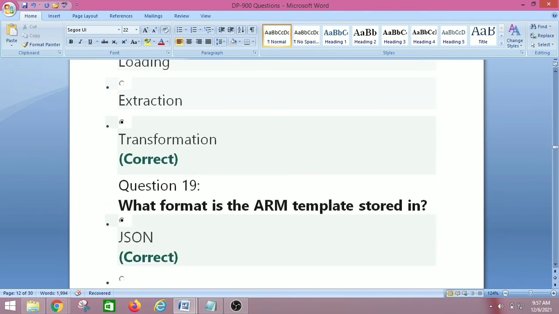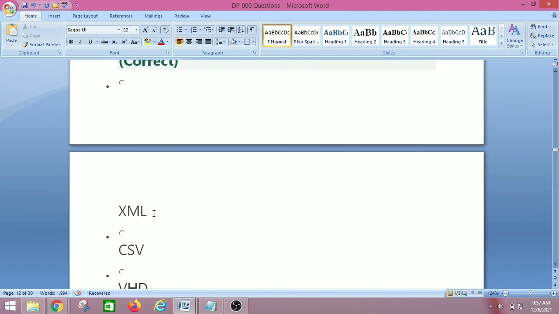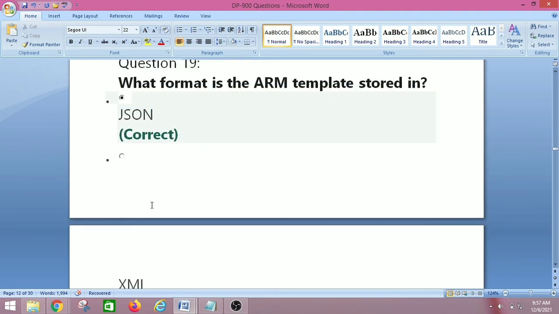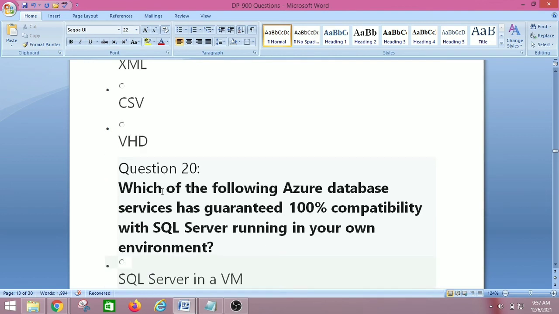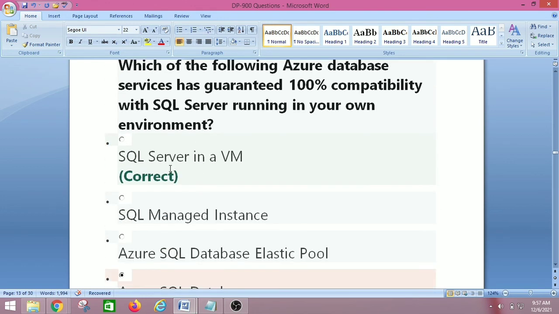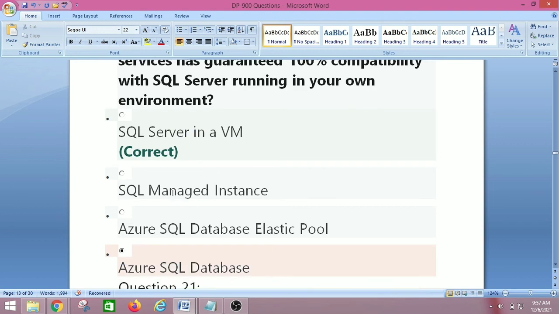Question number 19. What format is the ARM template stored in? JSON, XML, CSV, VHT. The right answer is JSON format. Let's move on to the next question, that is question number 20. Which of the following Azure database services has guaranteed 100% compatibility with SQL Server running in your own environment? So we have SQL Server in a VM, SQL Managed Instance, Azure SQL Database Elastic Pool, Azure SQL Database. So the right answer is SQL Server in a VM.